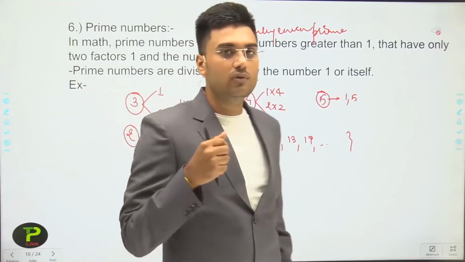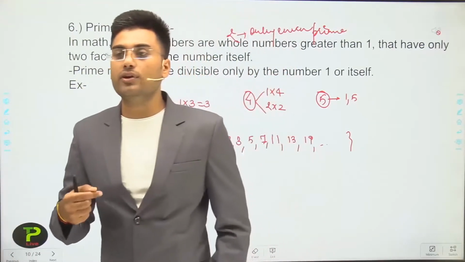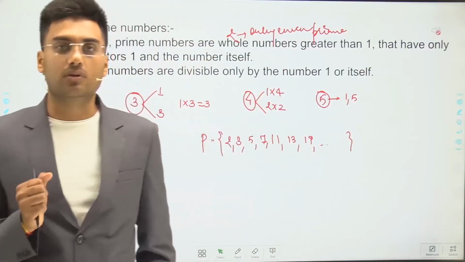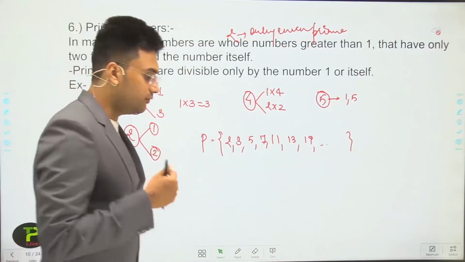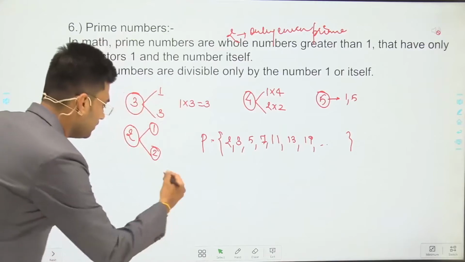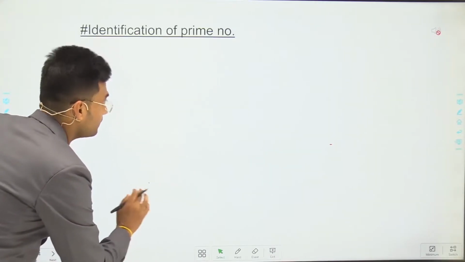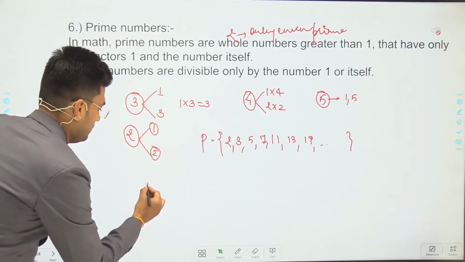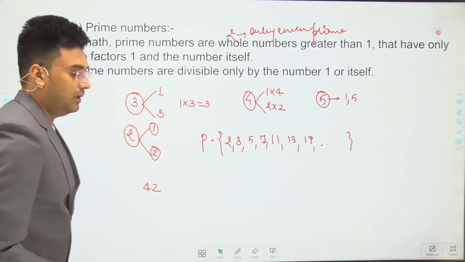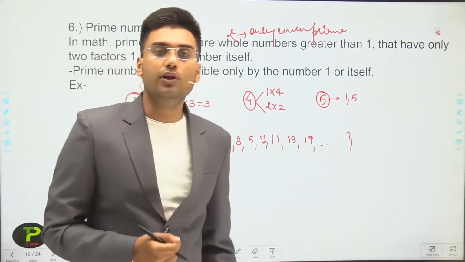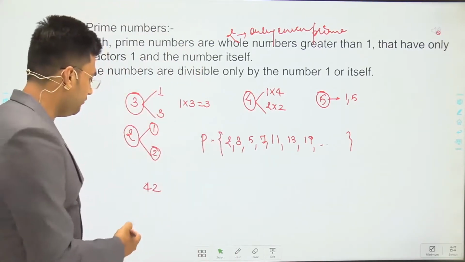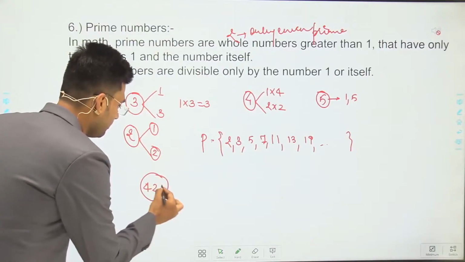If you get a number, how can you identify whether it is prime or not? That is the big question for you. If you get 42, and someone asks you to check whether 42 is prime or not, then we have to do prime factorization.